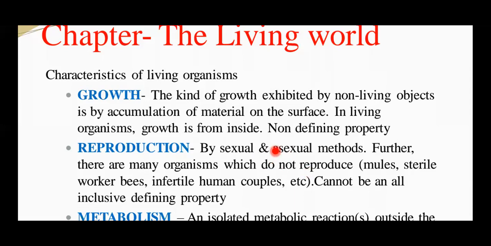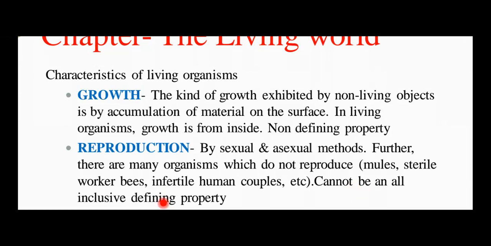One important thing here is that it is not compulsory for all living organisms to undergo reproduction. There are many organisms which do not reproduce. Which are those you are aware of? That is mules, sterile worker bees, infertile human couples, etc. That is the reason reproduction cannot be considered as an all-inclusive defining property of living organisms.